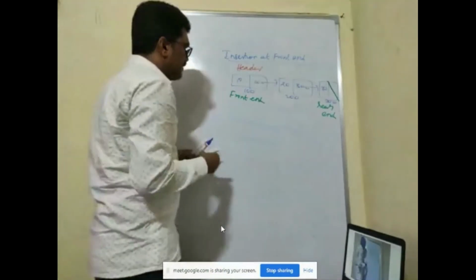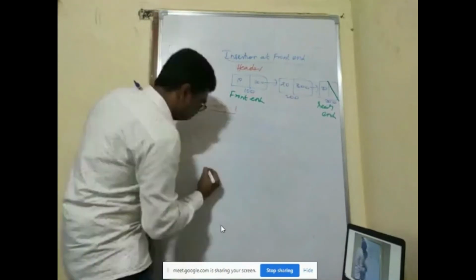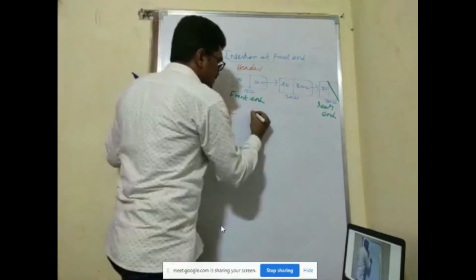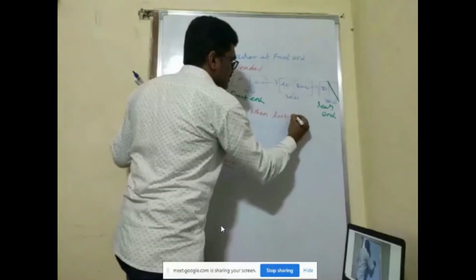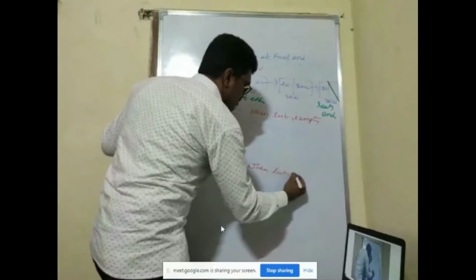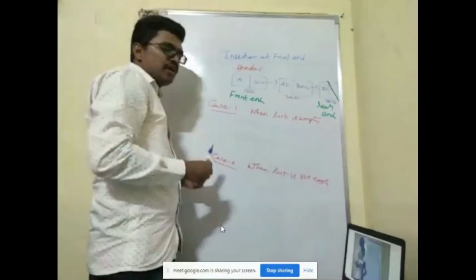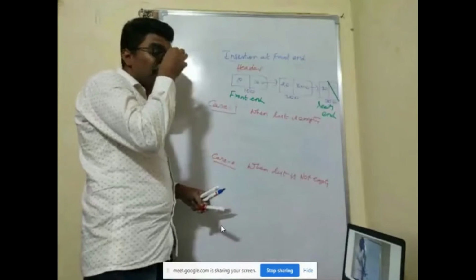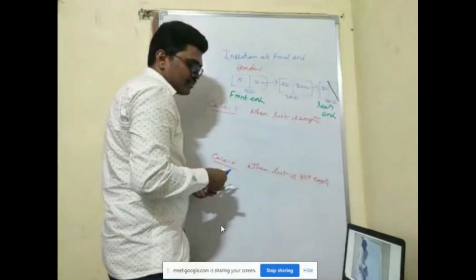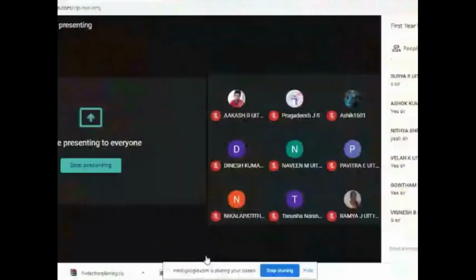Whenever you are doing this, you need to consider 2 cases every time. Case 1 is when the list is empty, and case 2 is when the list is not empty. What you should do when the list is empty and what you should do when it is not empty. First of all, how will you identify that the list is empty? Any answers?